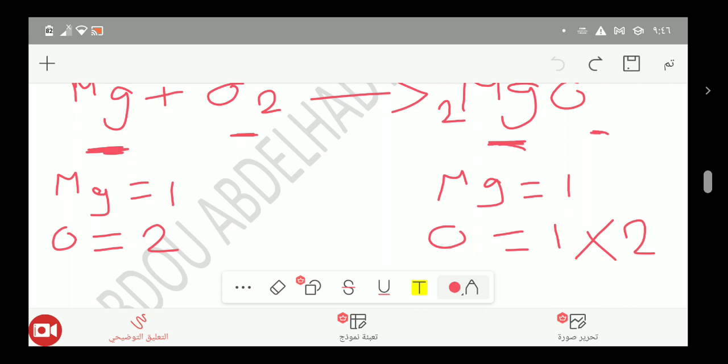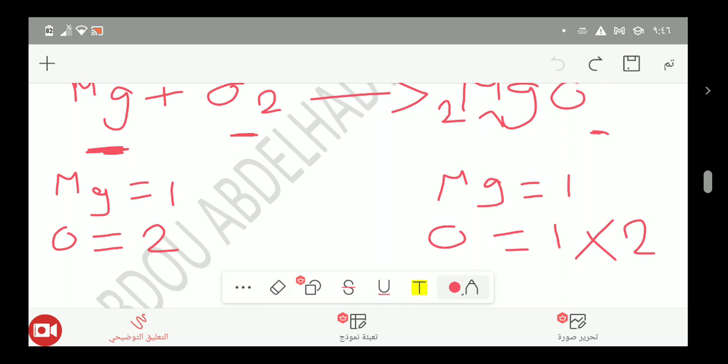Now we'll move again here. We have 2 magnesium and 2 oxygen, because the 2 multiplies magnesium 1 time and multiplies oxygen 1 time. So we have 2 magnesium and 2 oxygen. Again, we have here 2 magnesium.